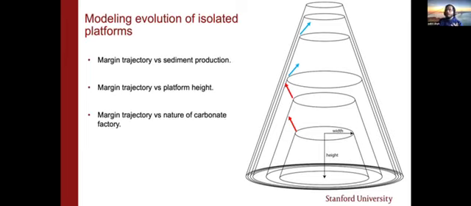And third, how is the margin trajectory correlated with the nature of the carbonate factory? Here I want to re-emphasize the images I showed before. For example, the Malampaya buildup, which is a giant natural gas field, is dominated by metazoan reef factories. They behave differently, have different characteristics, and undergo different kinds of diagenesis, creating different carbonate reservoirs.